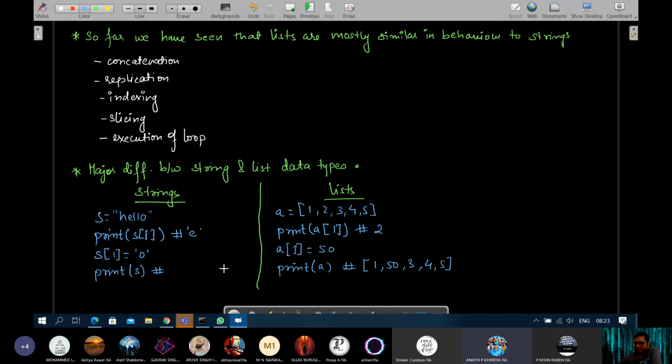Why? Letter E cannot be modified, sir. Did you try that? No, sir, just guessing. Yes, your guess is correct. This line won't reach at all. Error will be thrown here itself.